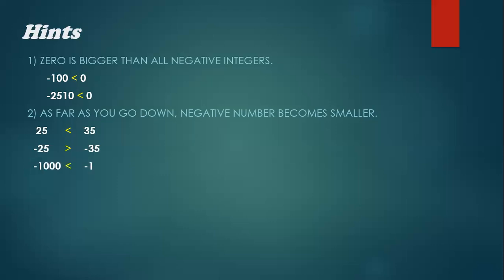Okay, now look at this, -1000 and -1. -1000 will come very far below 0, but -1 is near to 0. That's why -1000 is less than -1.